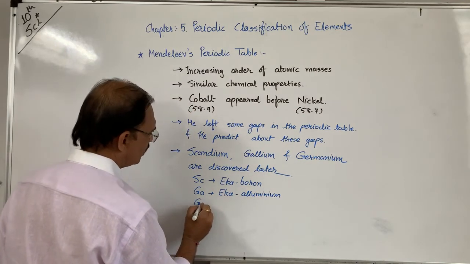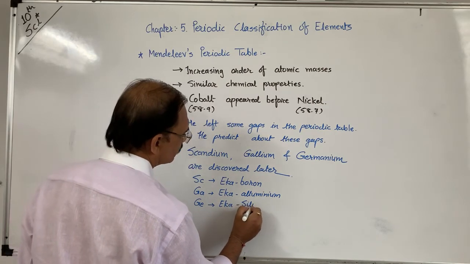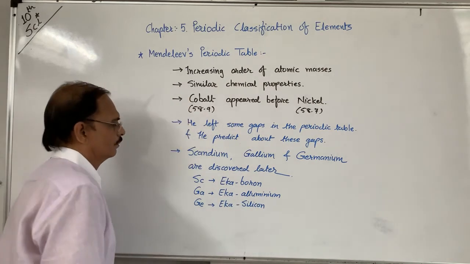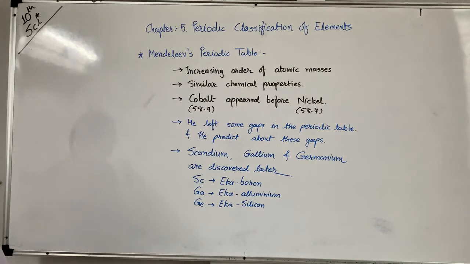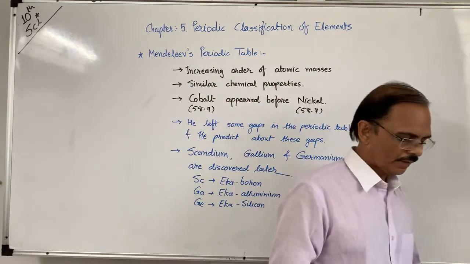And germanium, Ge, has properties just like Eka silicon. So the properties of Eka aluminium predicted by Mendeleev and those of the element gallium, which was discovered later, matched, and it replaced Eka aluminium in the list.